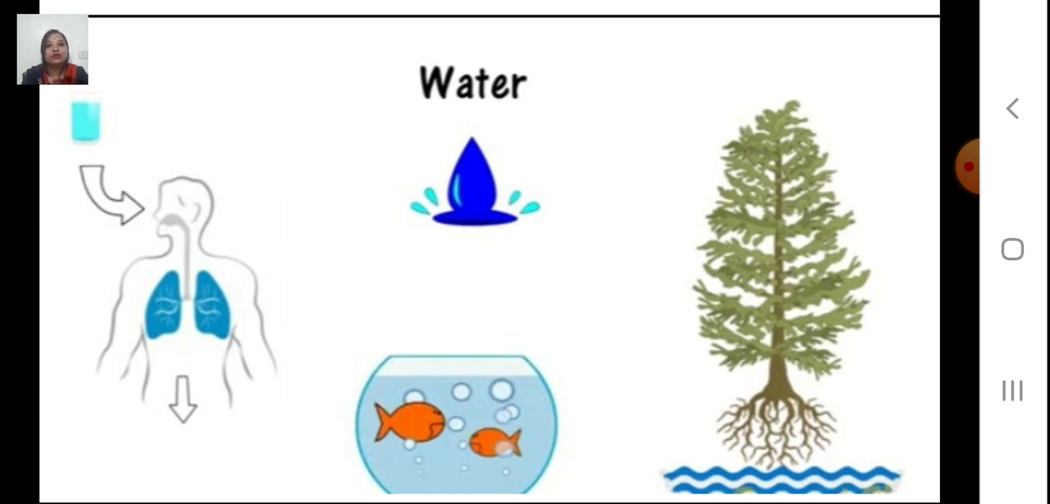Water helps to maintain the temperature of the body, and it is essential for many vital processes taking place in the body, like digestion. Water also helps to cushion the organs and tissues by absorbing shocks. In this way, water is important for our body. Also, plants require water for the process of photosynthesis, which they absorb through the roots. Yes, the roots of the plant absorb water from the soil.